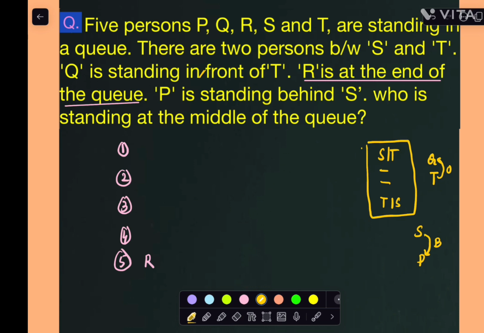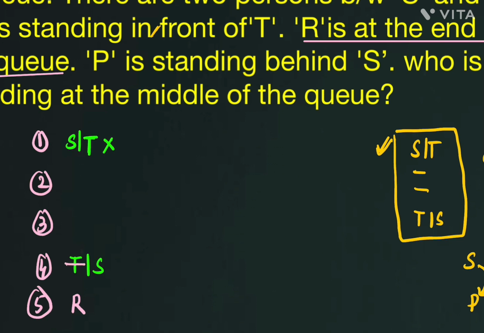Now we'll see that. Now here four places are there. This arrangement I am doing here, I am filling this particular thing. So between S and T, there are two gaps here, right? Next one, ma. In front of T, Q should be present, and T cannot be present here. If I place the T value here, in front I can't place the Q value. So we can cancel out the T position here. T should be in the last place, right? So T cannot be here, and S cannot be here automatically, right?